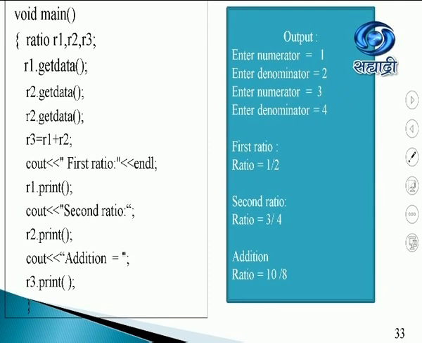The first ratio, if I put 1 by 2, it is 1 divided by 2. Second ratio, if it is 3 by 4, it is printed 3 by 4. And the addition will be the sum of these two, that will be 10 by 8. So we now know how we can overload the operators in C++.